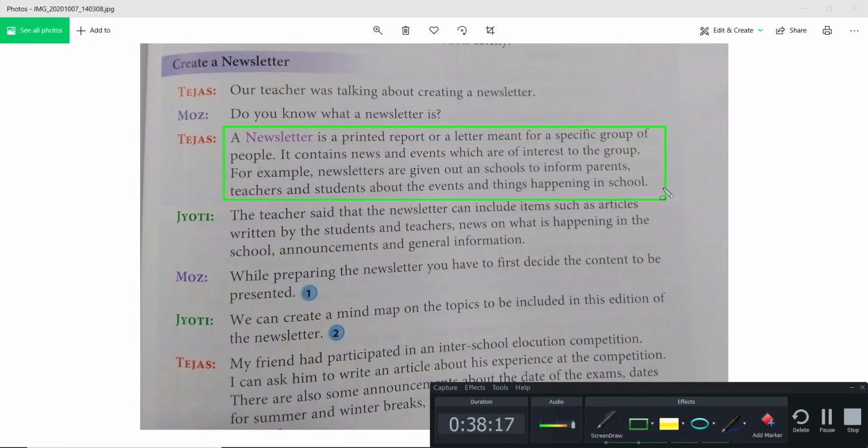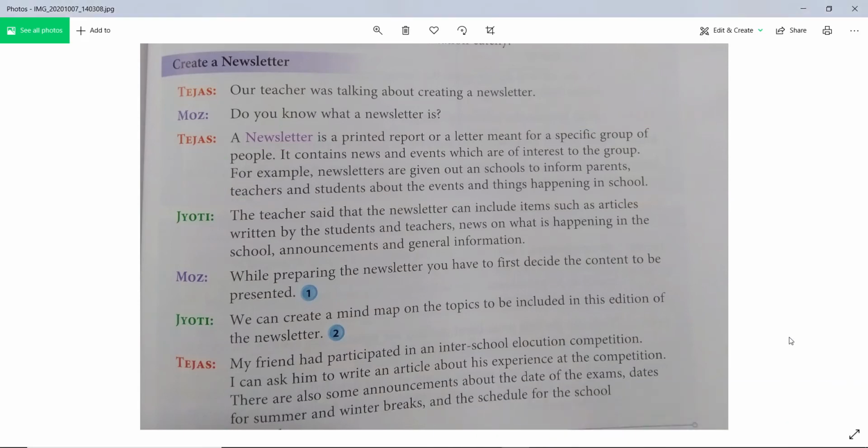So whatever is happening in a school, about that we can add in a newsletter. Okay, how we have created that, I have already shown you. In that manner only we are going to do that. So you just need to analyze the outline also.